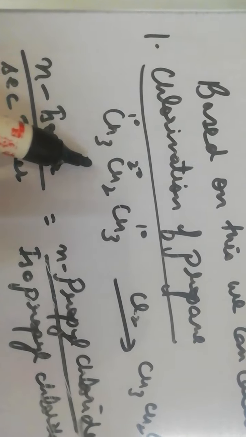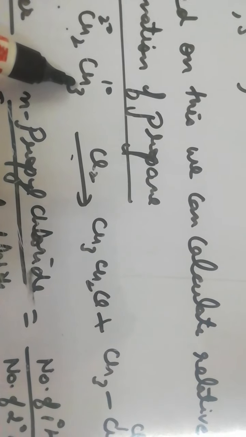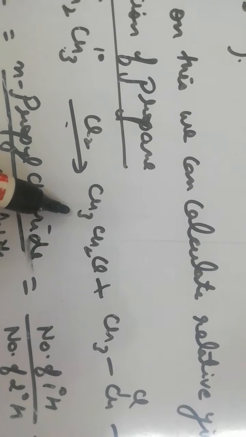For example, in the chlorination of propane, CH3CH2CH3, this is our propane. We have the probability of abstracting primary hydrogen as well as secondary hydrogen. If we abstract primary hydrogen, the product will be normal propyl chloride. And if we abstract the secondary hydrogen, the product will be isopropyl chloride or secondary propyl chloride. So what is the ratio? Normal isomer over secondary isomer is equal to normal propyl chloride over secondary propyl chloride.